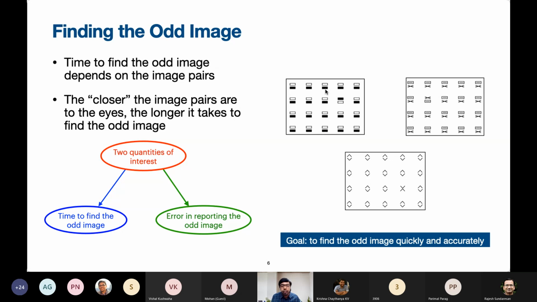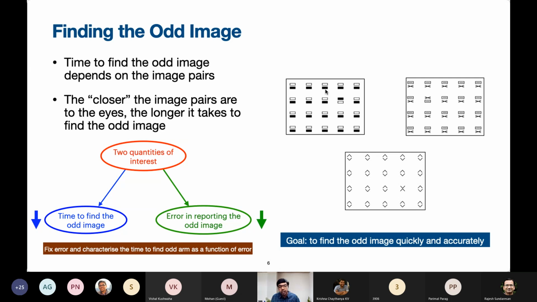So not only is the time to find the odd image important, the error in reporting the final answer is also equally important. Ideally we would like to keep both of them small. But in order to carry out analysis, it is customary to fix one quantity and analyze the other quantity in terms of the quantity that is fixed.